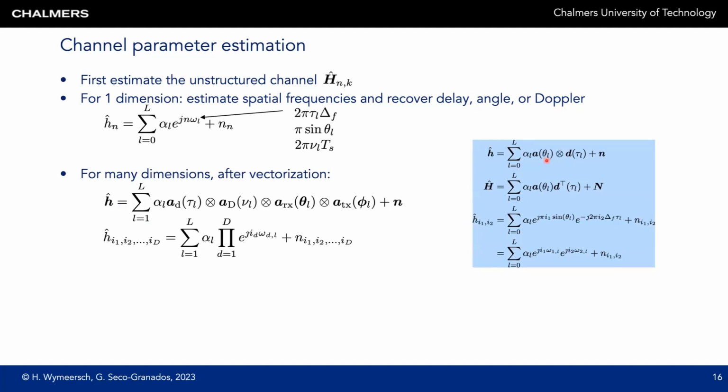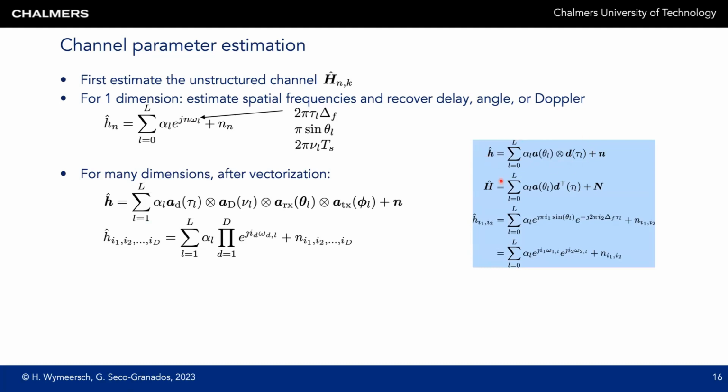And suppose now we observe the signal across the antenna elements and across subcarriers. Then our unstructured channel estimate we could write in a vector notation as a superposition of paths with complex channel gain alpha L, and then the Kronecker product of the two steering vectors plus noise. So the data structure h hat is a vector of length the number of subcarriers times the number of antennas.